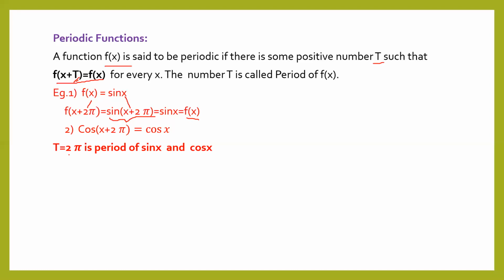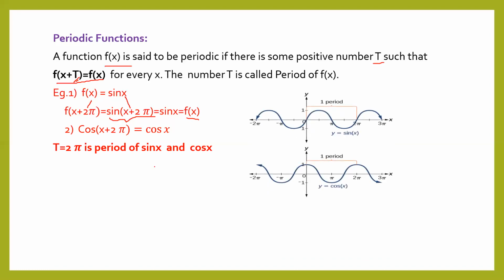Graphically, whatever graph we have in the interval 0 to 2 pi, the same graph you will get in the next interval.